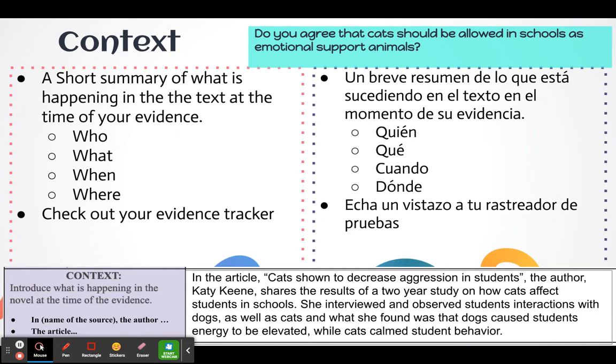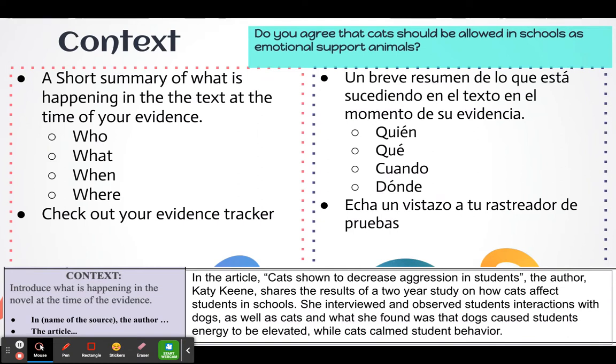In the article, Cats Shown to Decrease Aggression in Students, the author Katie Keene shares the results of a 2-year study on how cats affect students in schools. She interviewed and observed students' interactions with dogs as well as cats, and what she found was that dogs caused students' energy to be elevated, while cats calmed student behavior.